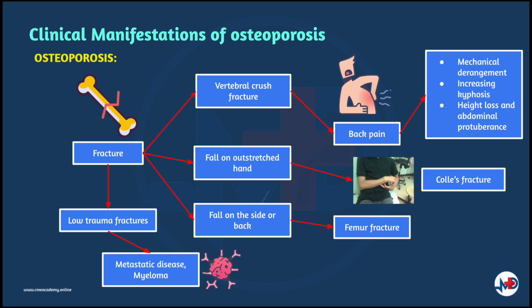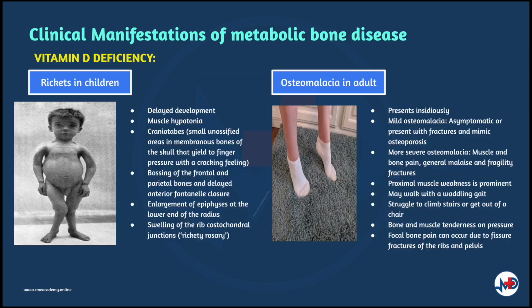Colles fractures typically follow a fall on an outstretched arm. Fractures of the proximal femur usually occur in older individuals, causing them to fall on their side or back. And other causes of low trauma must not be overlooked, including metastatic disease and myeloma. Clinical manifestations of vitamin D deficiency could be different depending on the age of onset.